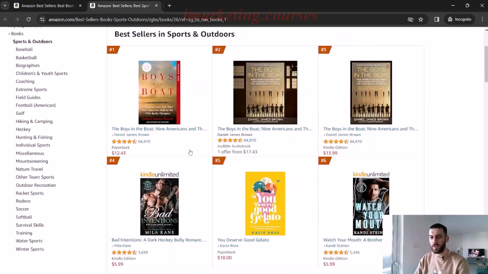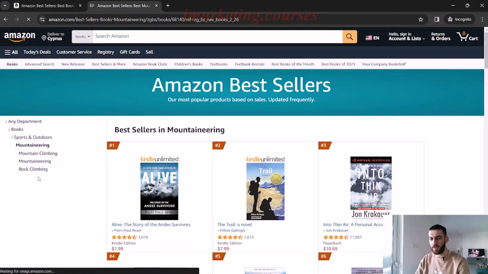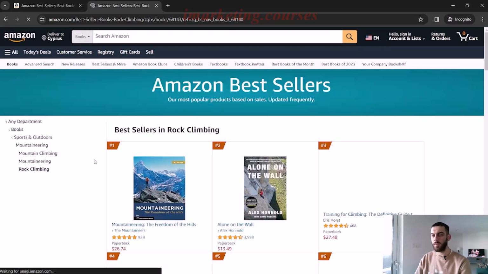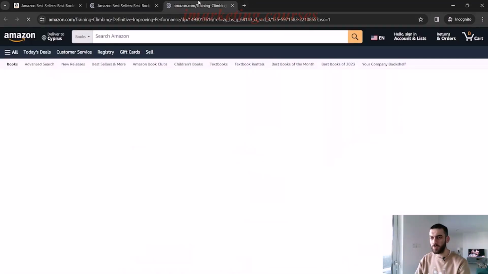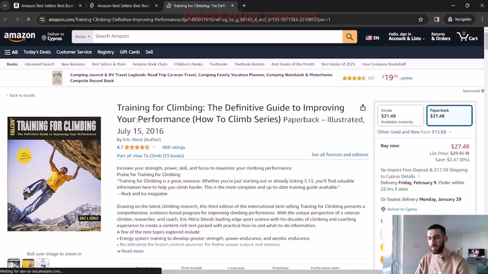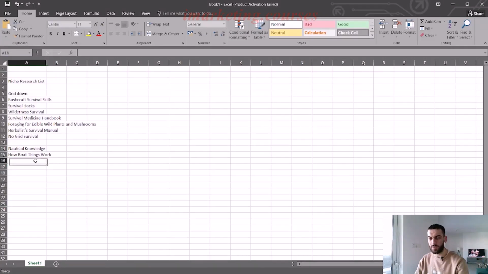Now let's close this tab, go back in the other tab and try and just pick something else. Let's try mountaineering. And now there's mountain climbing, or let's pick rock climbing. There we go, training for climbing. So we can make a book on teaching people how to rock climb. So let's copy that so we can search it later.